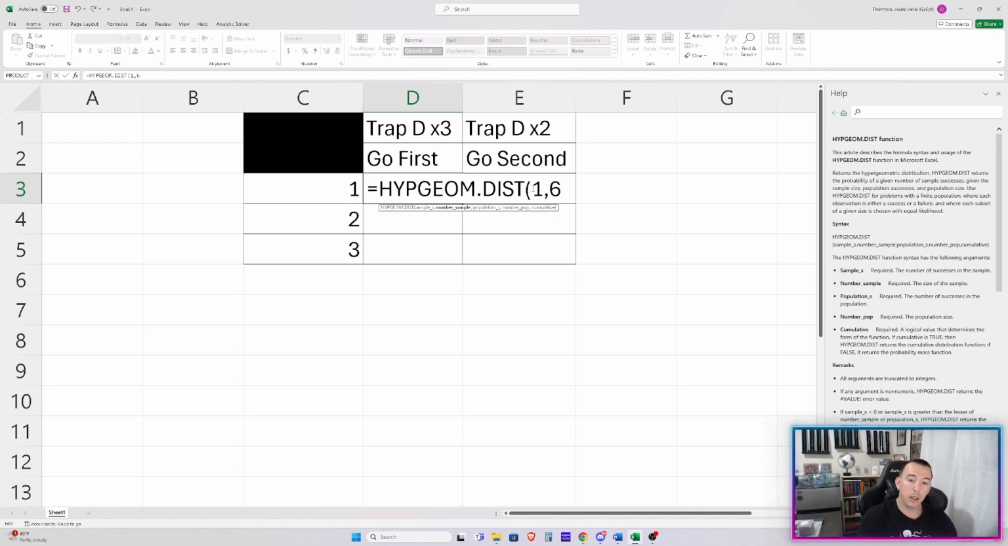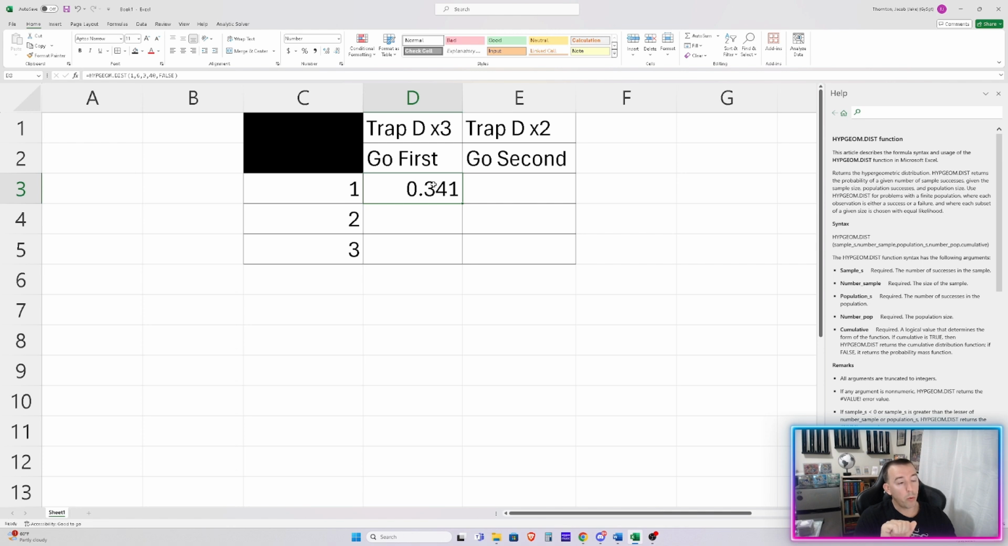Then the number of successes in the entire population. Remember, we want to put 3 Trap Dust Shoots, so we put 3. And then the population size is the size of our deck. So if you're running a 40 card deck, you'd put 40. And then you type false because you want a probability mass function. And we hit enter.